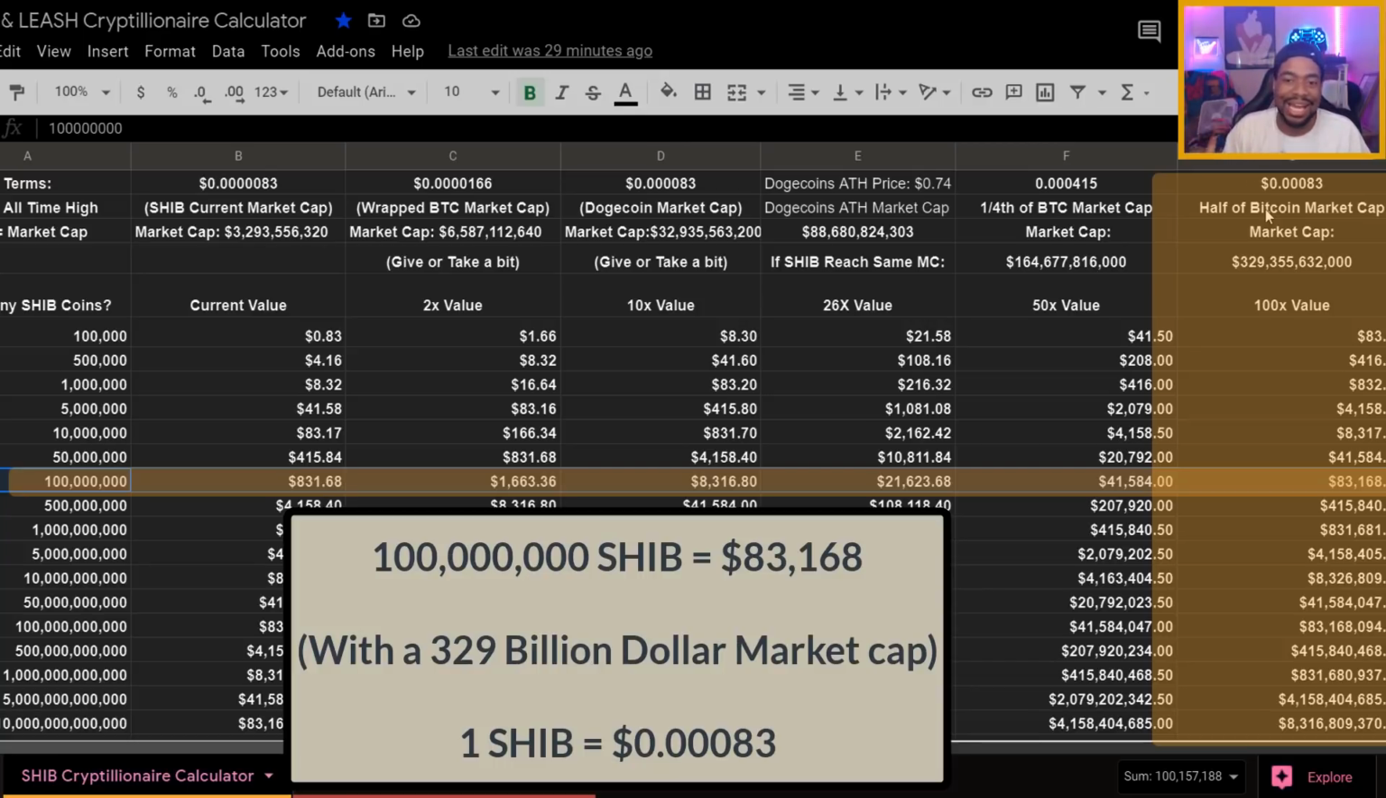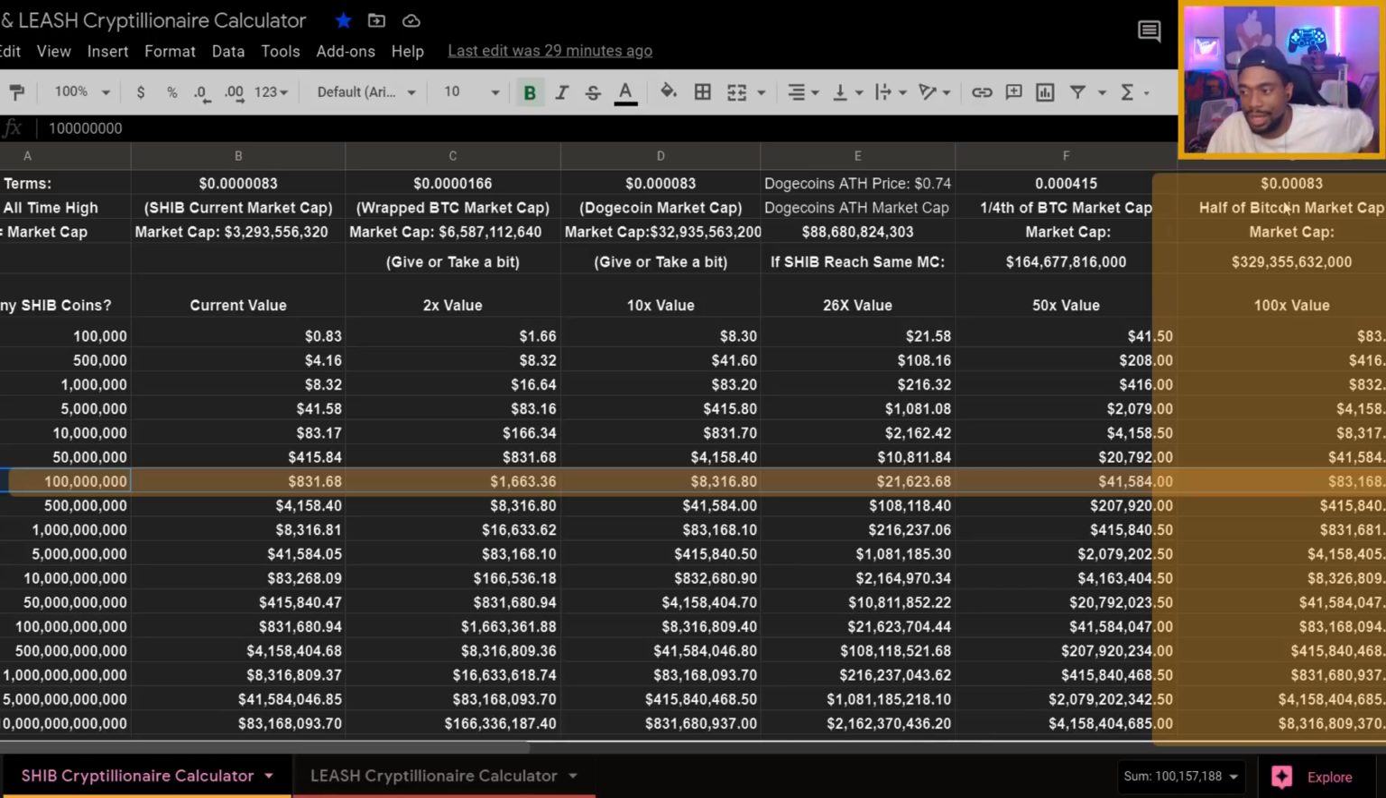No, it's not impossible, okay? It is not impossible. That is possible. I feel like when it comes to this, people always wonder, can it go to this price? Can it go to this amount? If it was to do a 100x, okay, which of course...